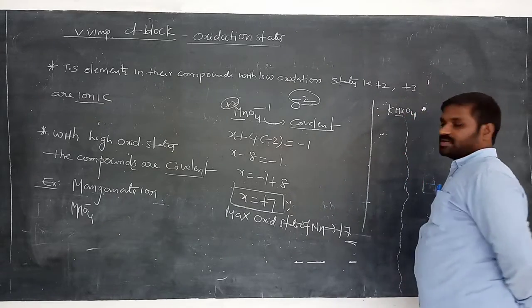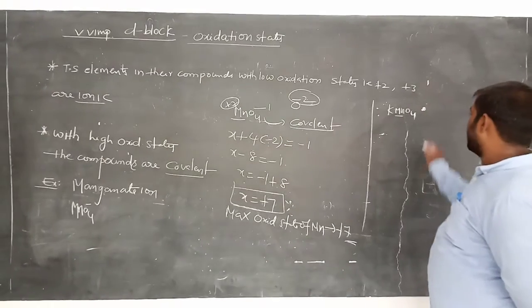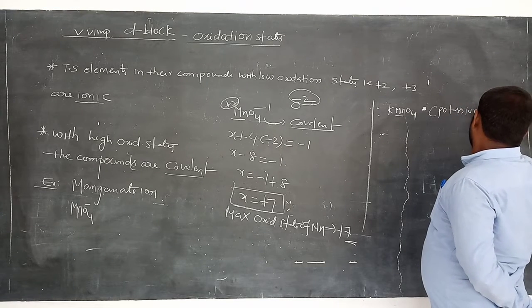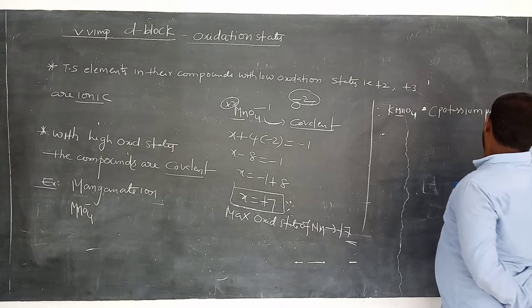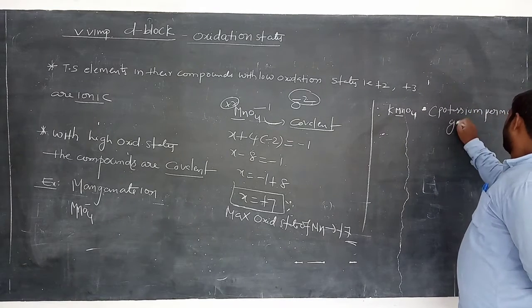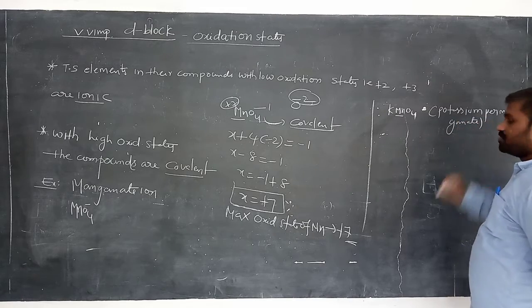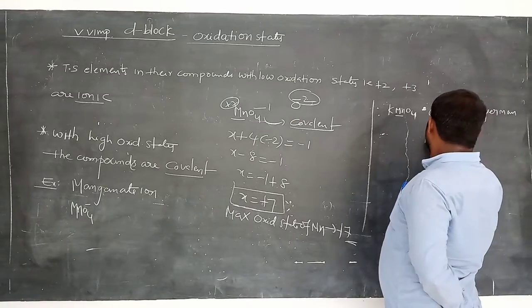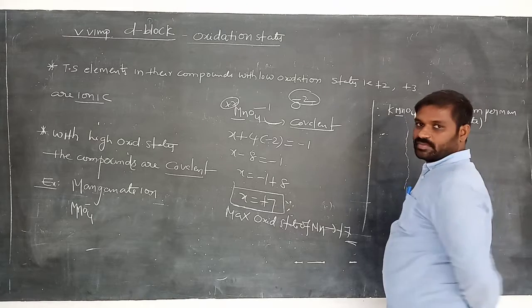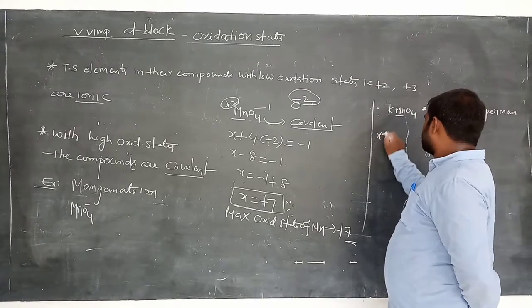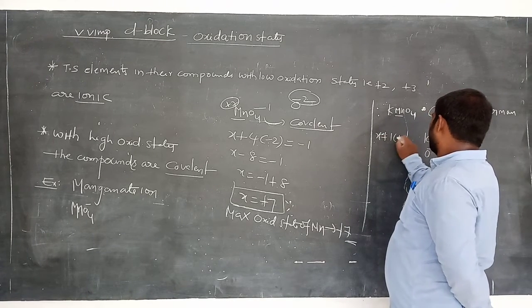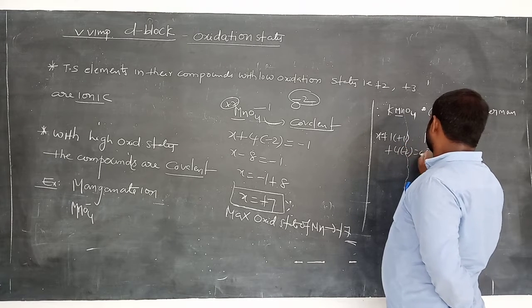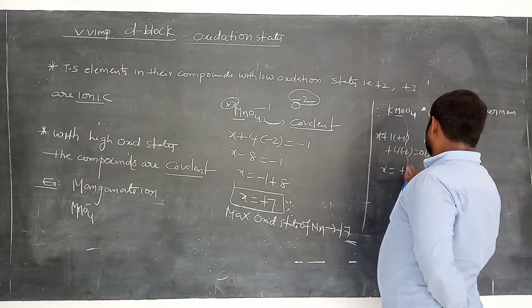KMnO4, potassium permanganate. What is the oxidation state of manganese? Here potassium is plus 1, oxygen is minus 2. Remember this. And one manganese, here we have one potassium with plus 1, plus 4 oxygen at minus 2, equals 0. Then X equals plus 7.